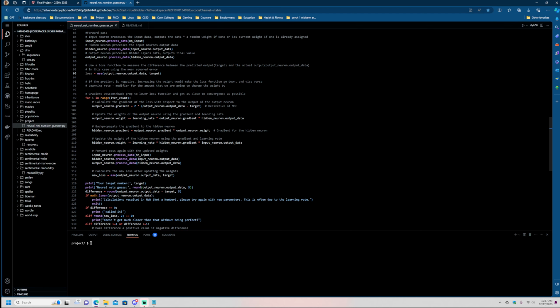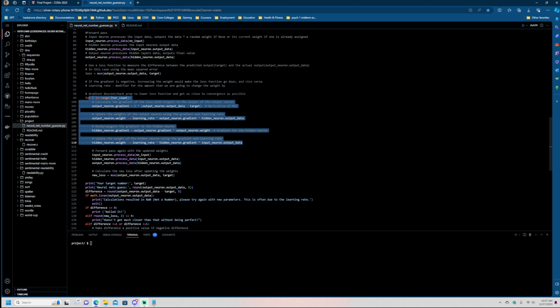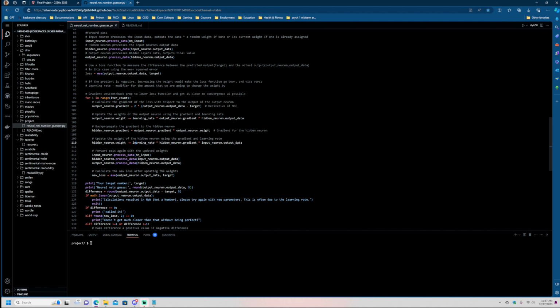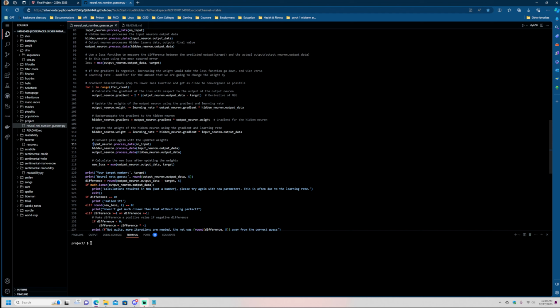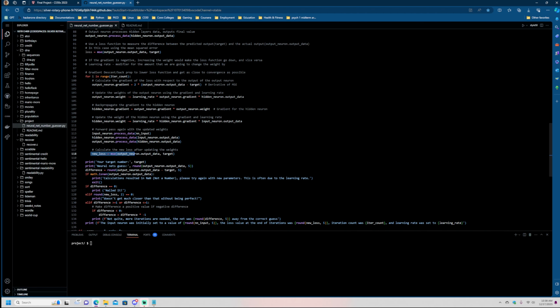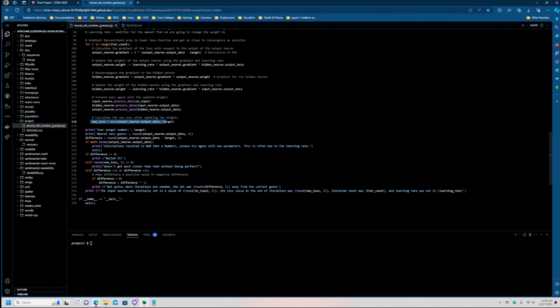Here we have the gradient descent / backpropagation, where we take that initial loss function and we start to use the gradients and weights from the neurons and calculate what the gradients are going to be, so we know what to change the weights by, and we also apply the learning rate in this step. And then once we have our updated weights, we run the forward pass again to calculate a new loss function, and then we print the results.